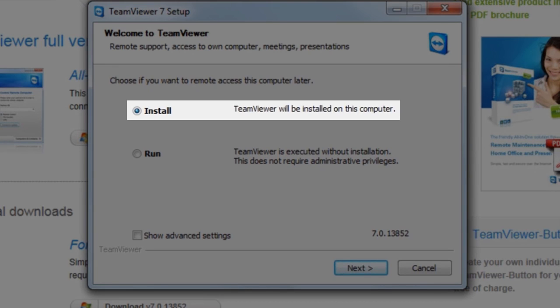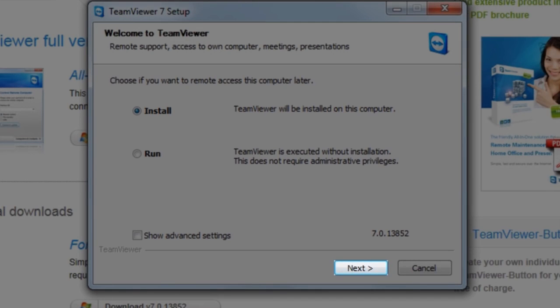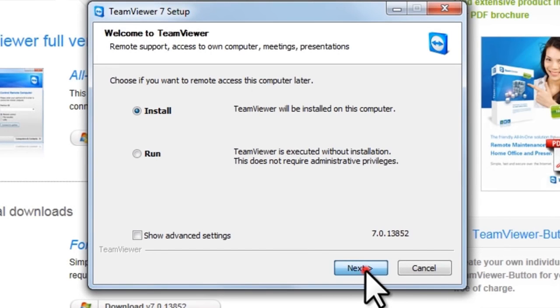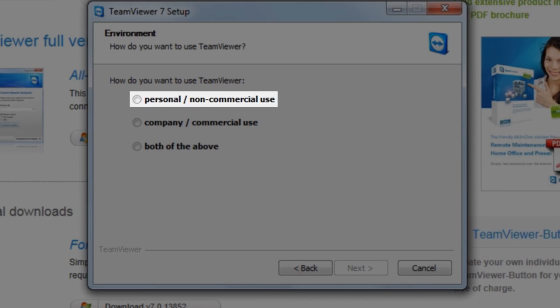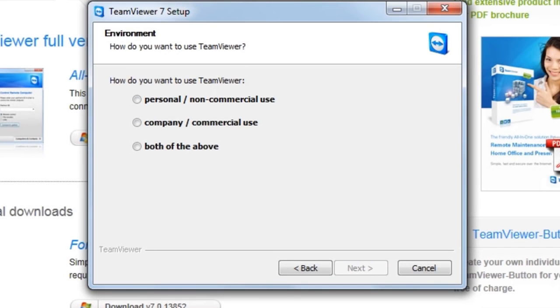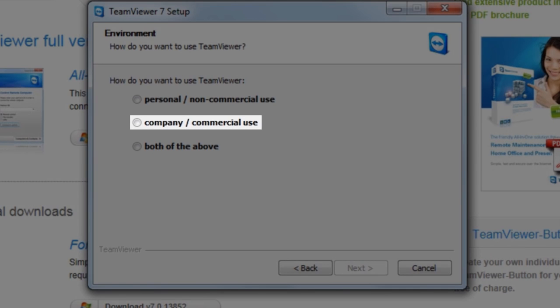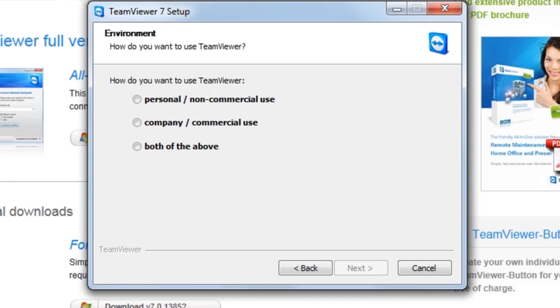On the Welcome to TeamViewer screen, we'll leave Install selected, and then click the Next button. We are next brought to the Environment screen. The only way to use TeamViewer for free is if you're using it for personal, non-commercial use. This just basically means that you're not using it for business. In this sort of scenario, you'd be using TeamViewer to help your mother, grandmother, friends, and anyone else for free. If you're using this for a computer support business or something else where you're making money from it, then this free license wouldn't apply, and you would need to select the company commercial user license. This license is not free and would cost money.